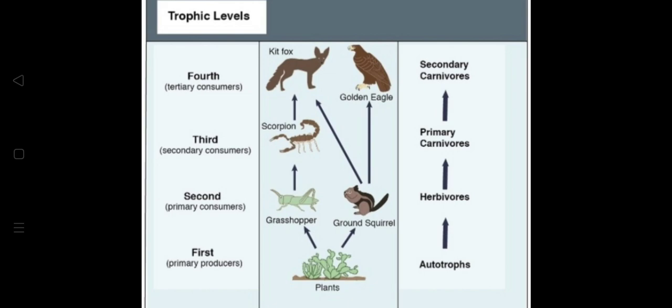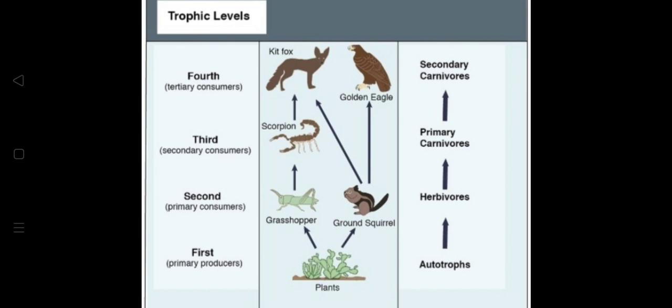Then 10% of the energy that is transferred from one trophic level to the next is converted to biomass. Students, this is very important. What does biomass refer to? Biomass refers to the overall mass of an organism, or the mass of all organisms put together that exist in a given trophic level.